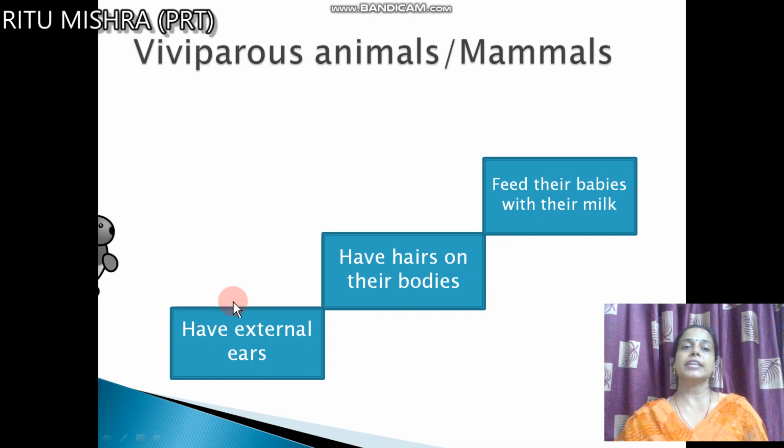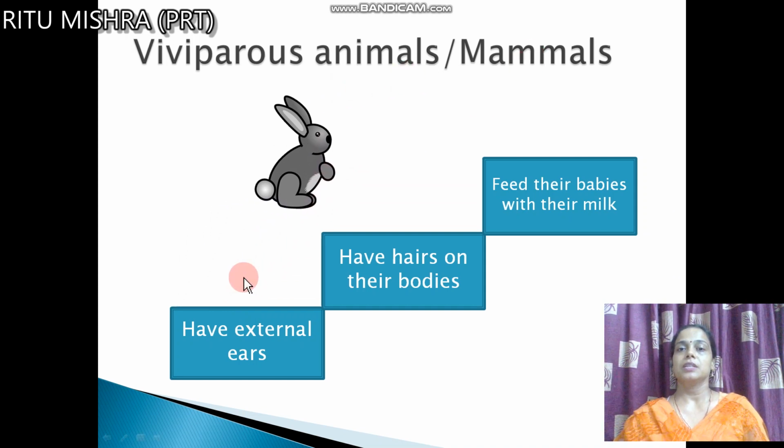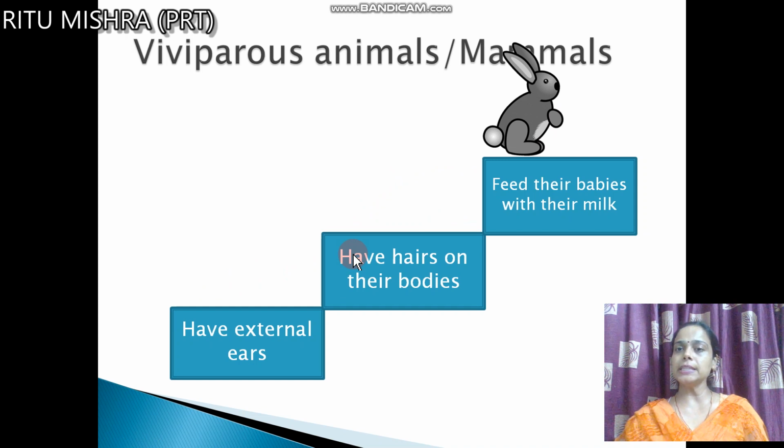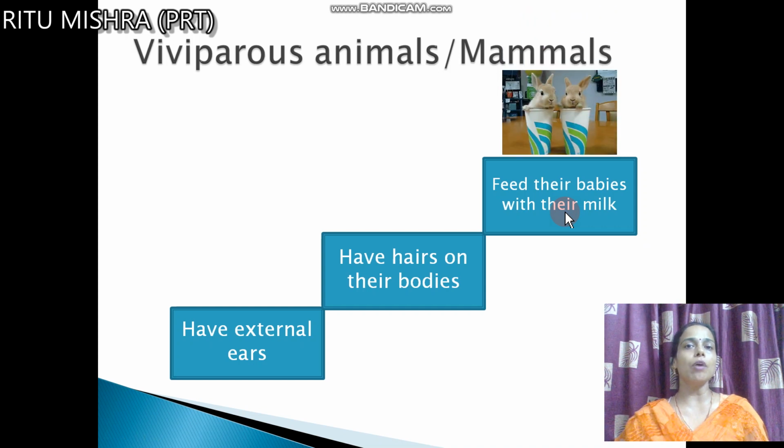See, for example, we are taking this rabbit. It is a viviparous animal. It is a mammal. See, it is having hair on its body and it feeds its babies with its milk. And this is the baby, the young one of the rabbit. So I think this particular thing is clear to you. Now we will take the other one.